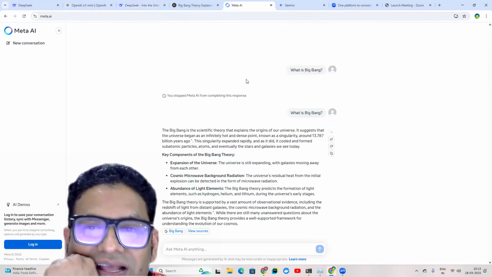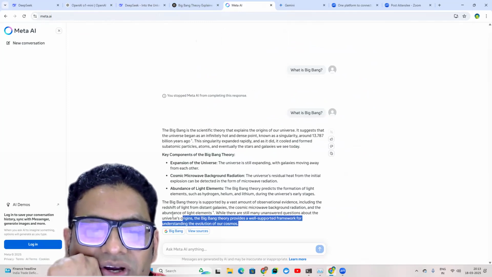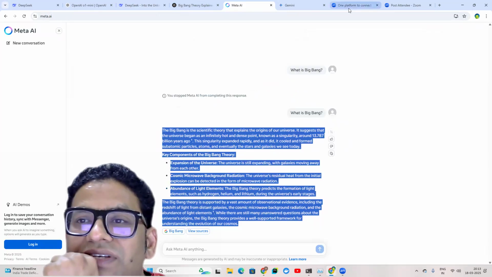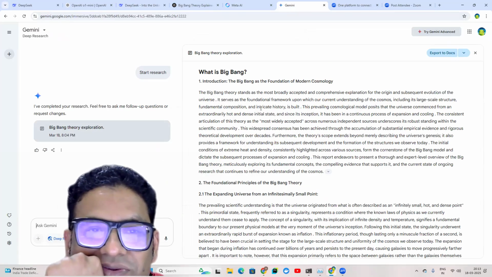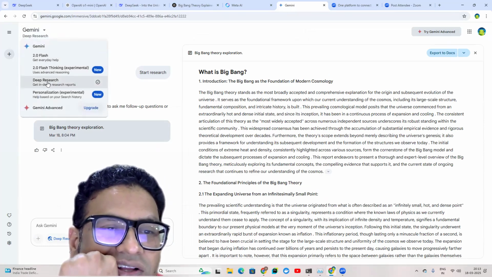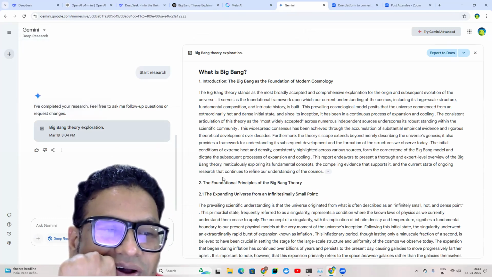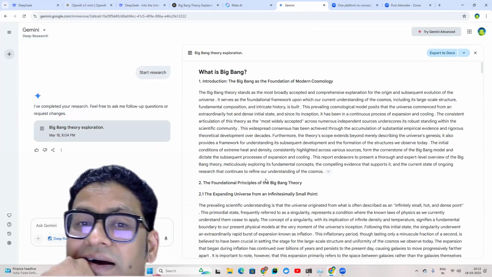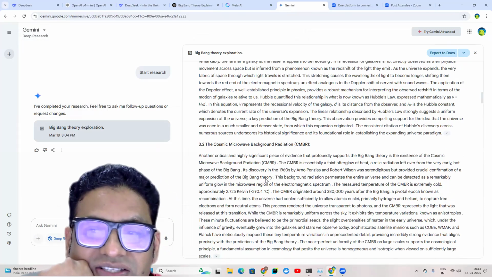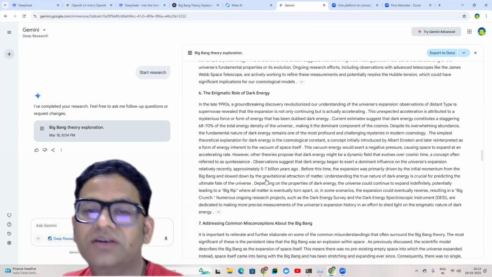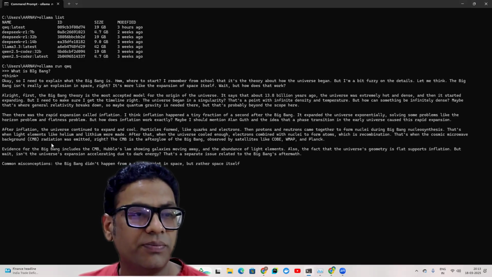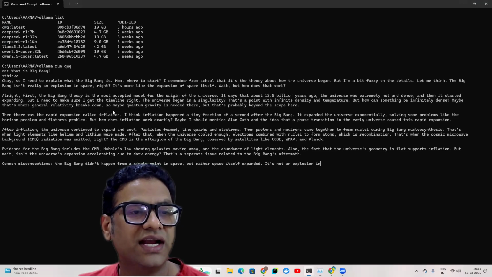Same thing I asked with Ollama, and this is the response which we got. We can see news sources as well, like what all sources Ollama uses. And then I asked the same question to Gemini. I just used the deep research one rather than the flash, just to get a sense of how things are being created by the Gemini deep research model. And this is really very comprehensive. I don't know whether QwQ, which is running locally, is going to do that for us, but see, this is what we are getting.